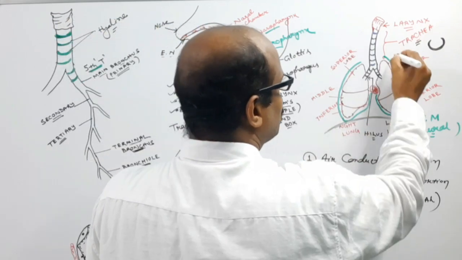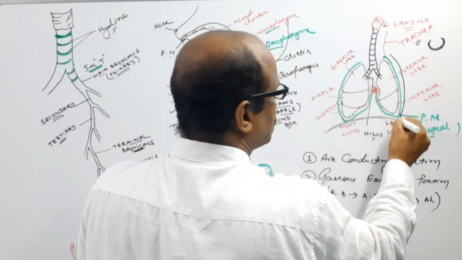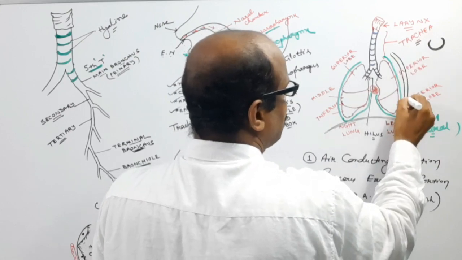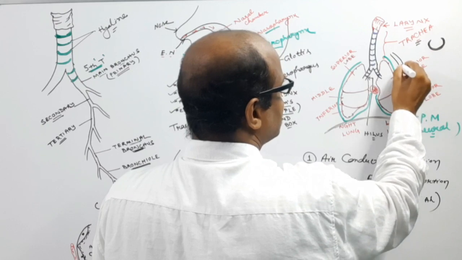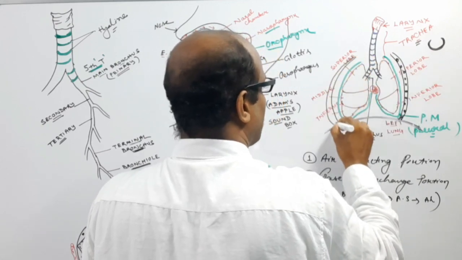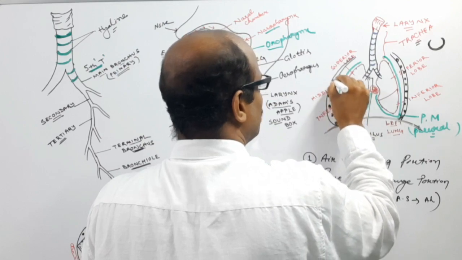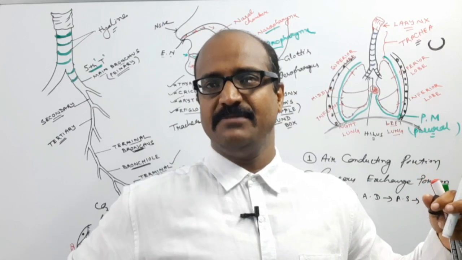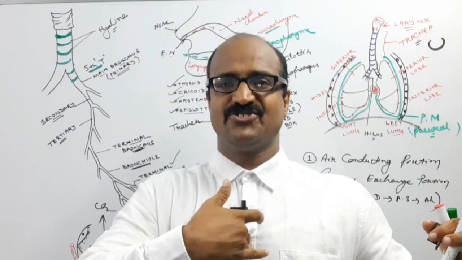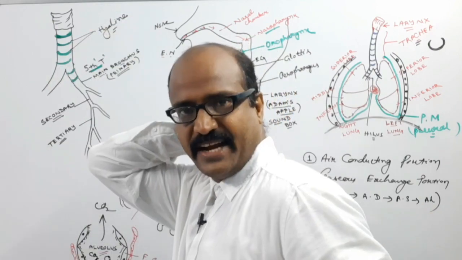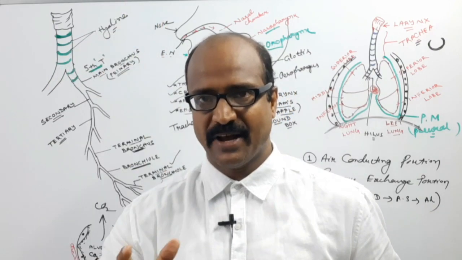Then the side portion of the thorax, these are the ribs. So the pleural cavity is surrounded at the side by the ribs, at the front by the sternum, which is the ventral side, and at the back or dorsal side by the vertebral column.